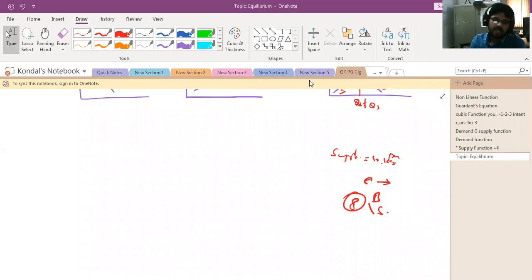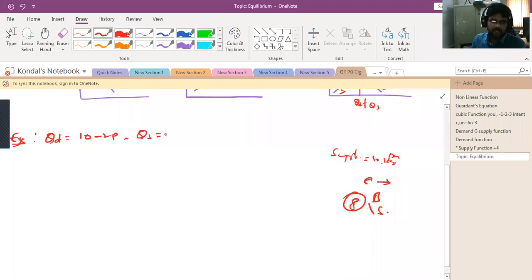So mathematically, how can we do it? For example, take a note: quantity demand is equal to 10 minus 2p, and quantity of supply is 5 plus p.